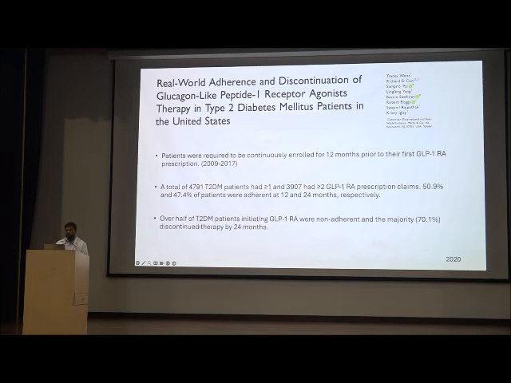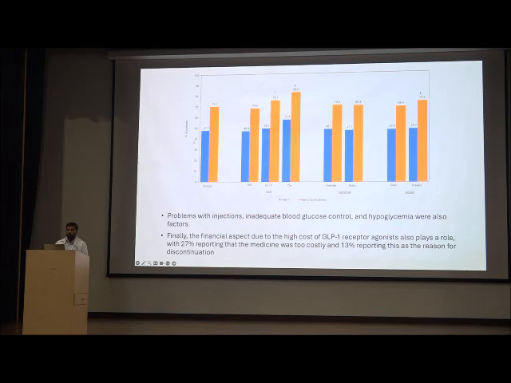Over half of diabetes patients initiating GLP receptor agonist were non-adherent. So almost 70% were non-adherent to the GLP analog at 24 months. So you can see clearly that 70% were non-adherent, and also in 1 year follow-up 47% were non-adherent.